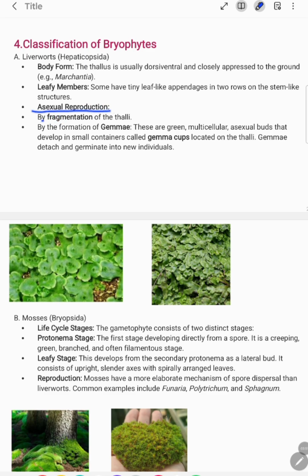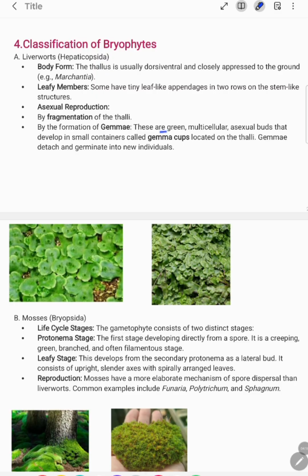Asexual reproduction takes place by fragmentation, in which the thalli break down and form a new thallus. Apart from that, the formation of gemmae also takes place. What are gemmae? These are green, multicellular asexual buds. This we have already discussed earlier.